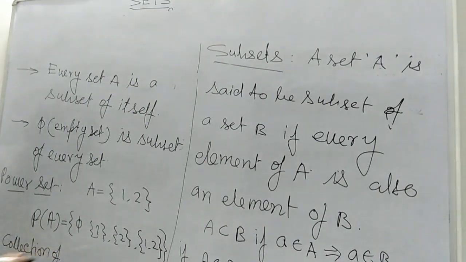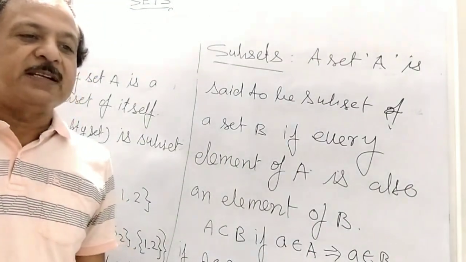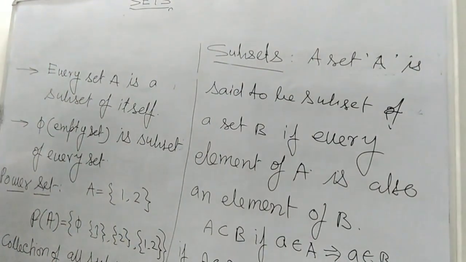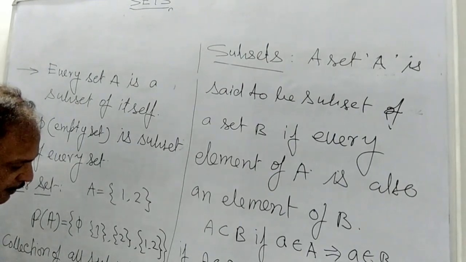Collection of all subsets of a set E is called the power set.